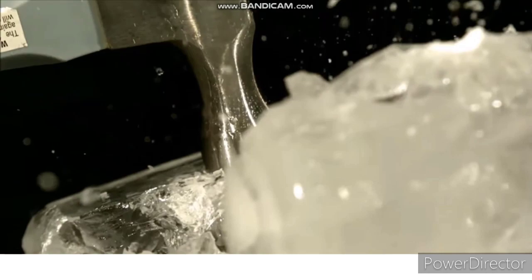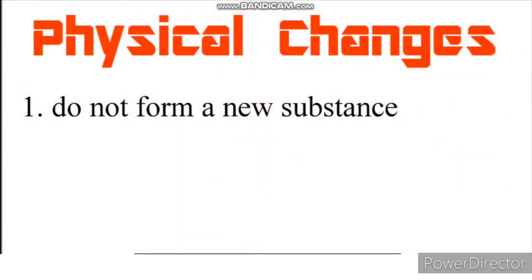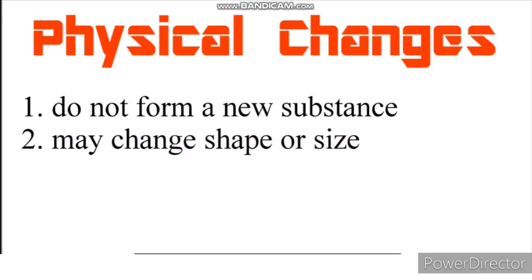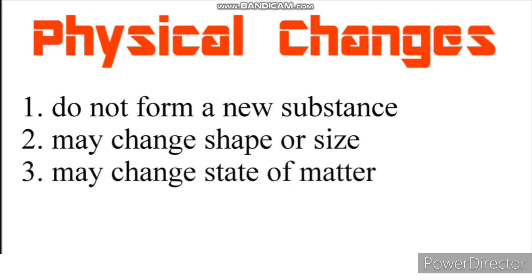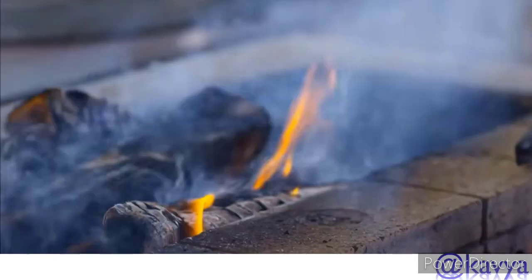And students, physical changes don't form a new substance. A physical change may change the shape or size of an object. It may change the state of matter, and can often be undone. Students, in a physical change, we end up with the same substance we started with, even if it looks different. I hope you will enjoy these physical and chemical changes.